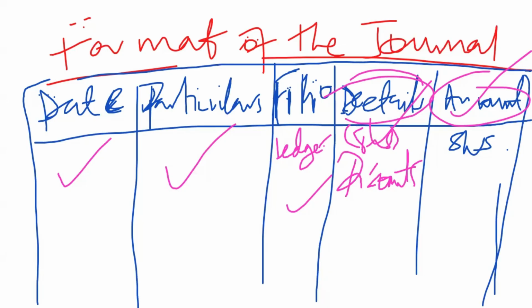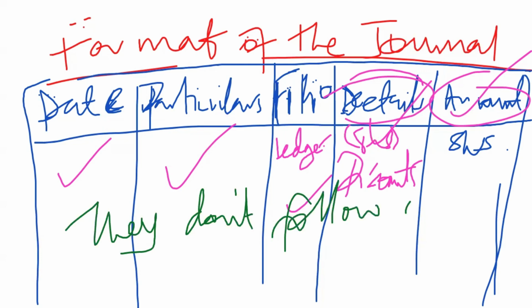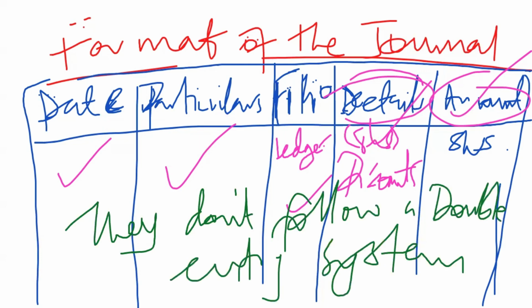And then what you should also remember is that these books don't follow a double entry system of recording. Otherwise, if they were following the double entry system, then they would be called principal books.